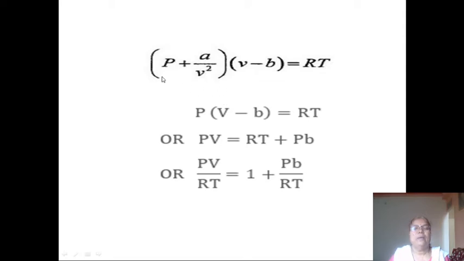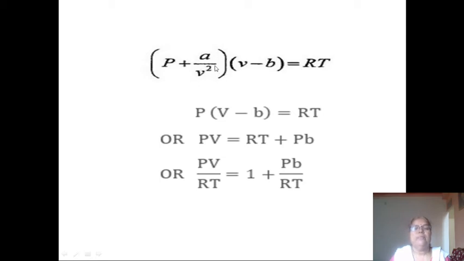And this is the van der Waals equation. Here (P + a/V²)(V − b) = RT. This a/V² is the pressure correction term, and this is the volume correction term. Here in case of the lightest gases, that means hydrogen and helium, the Pv values are greater than the ideal gas Pv values. It is explained with this van der Waals equation.